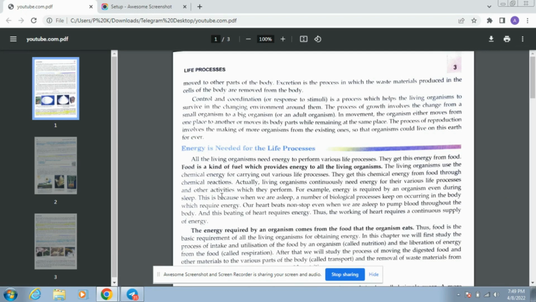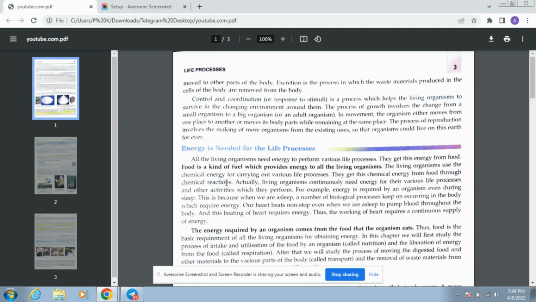There are many chemical reactions continuously happening in our body, for example, digestion and oxidation, many processes happening every second in our body. Those chemical reactions give us chemical energy to carry out various types of life processes.